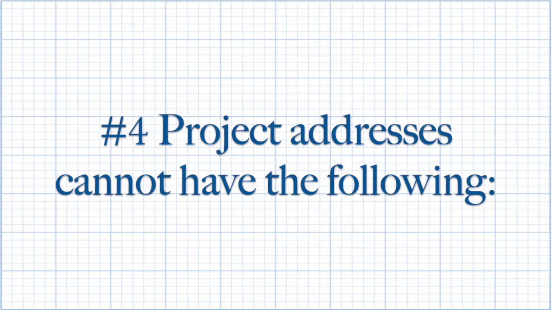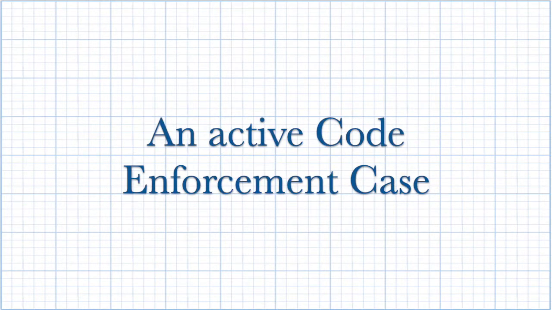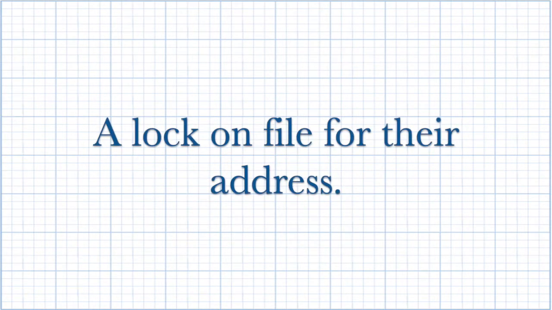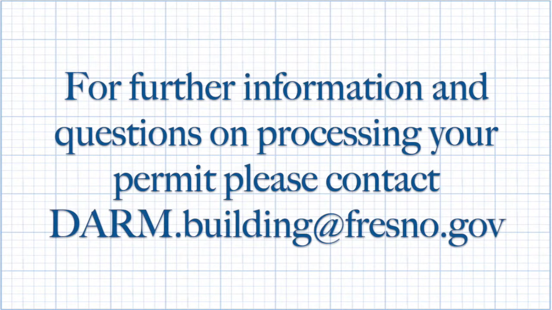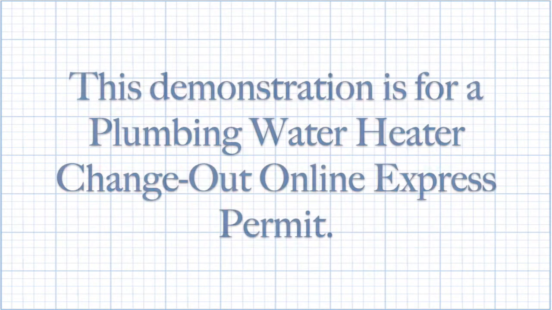Number 4, project addresses cannot have the following: an active code enforcement case, an expired permit, a lock on file for their address. And number 5, for commercial and multifamily online express permits, there may be some limitations for more than one building or unit. For further information and questions on processing your permit, please contact darm.building@fresno.gov. This demonstration is for a plumbing, water heater, changeout online express permit.